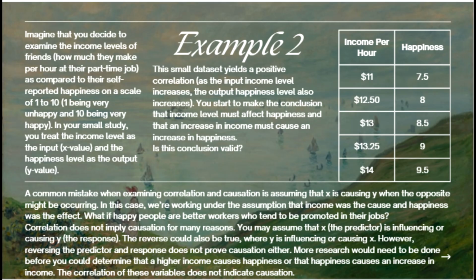Correlation does not imply causation for many reasons. You may assume that X, the predictor, is influencing or causing Y, the response. The reverse could also be true, where Y is influencing or causing X. However, reversing the predictor and response does not prove causation either. More research would need to be done before you could determine that a higher income causes happiness or that happiness causes an increase in income. The correlation of these variables does not indicate causation. Okay? You can't tell which one is causing the other if they are causing each other.